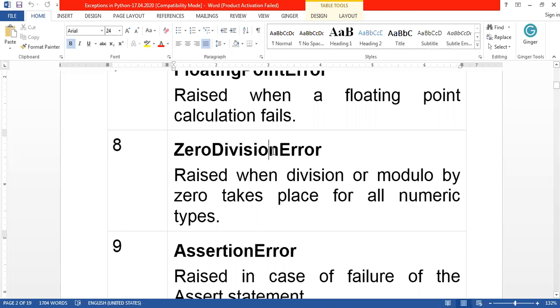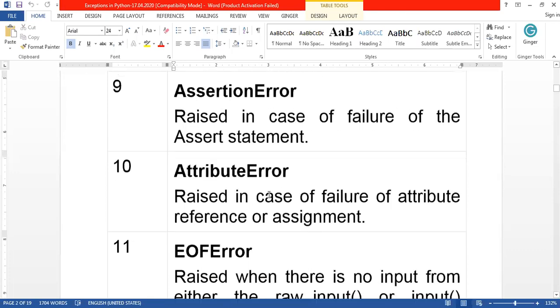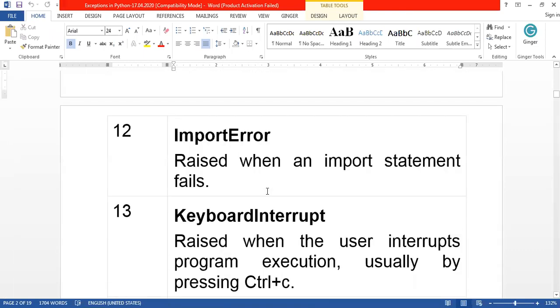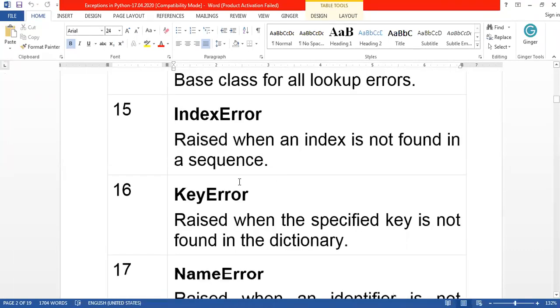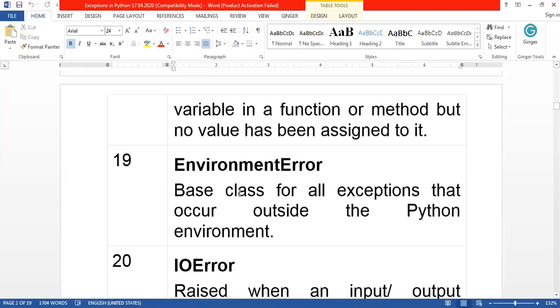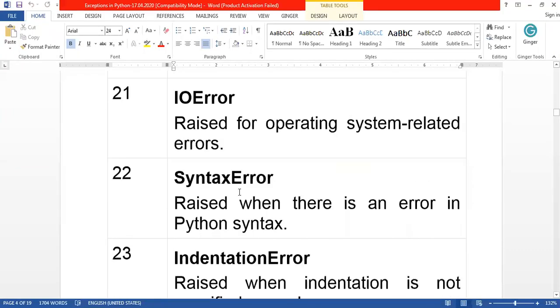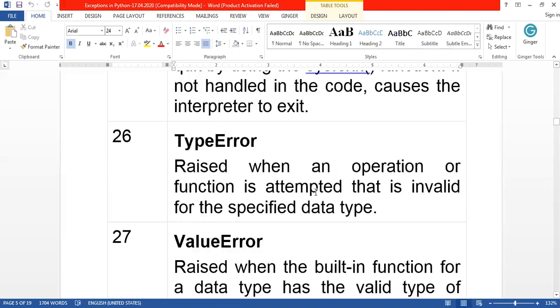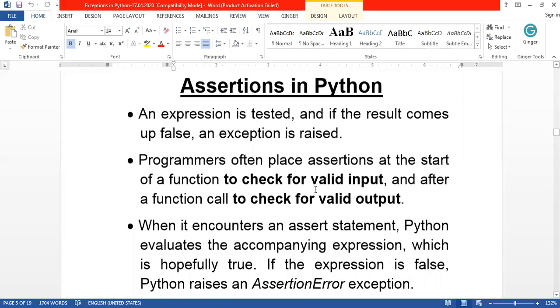Then the user automatically knows that and he will take care of the division. Based on the type of error, there are different already defined classes available in Python. There are so many classes to handle the different types of error. You just go through this, and you come to know what type of error it is and how this error is handled. There are so many built-in classes available for exceptions.